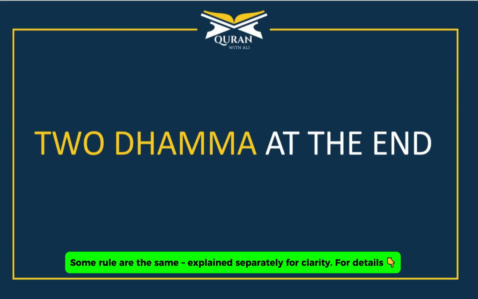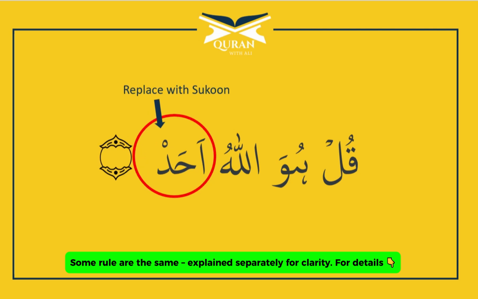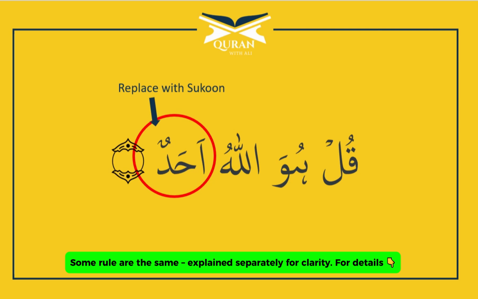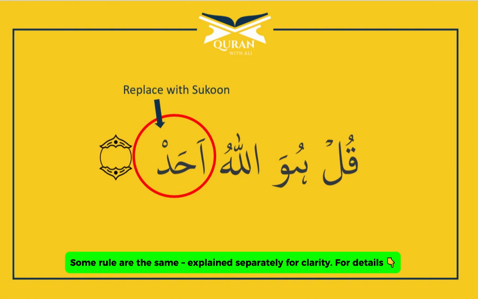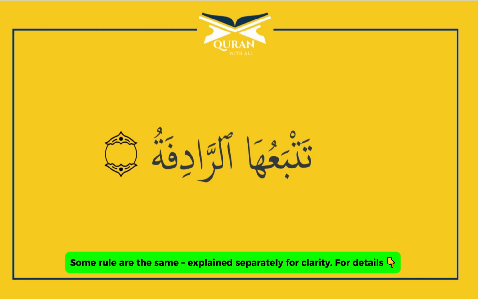Now what if there are two Dhamma at the end? In this case, it is also replaced with Sukūn. So Fatha, Kasra, Dhamma and two Dhamma, the four have the same case. In this example, there are two Dhamma at Dal. So it will be قل هو الله أحد.